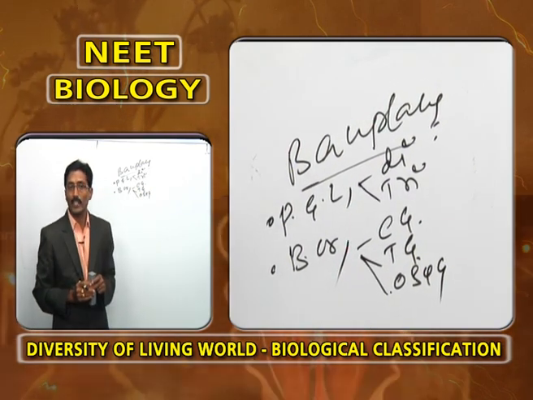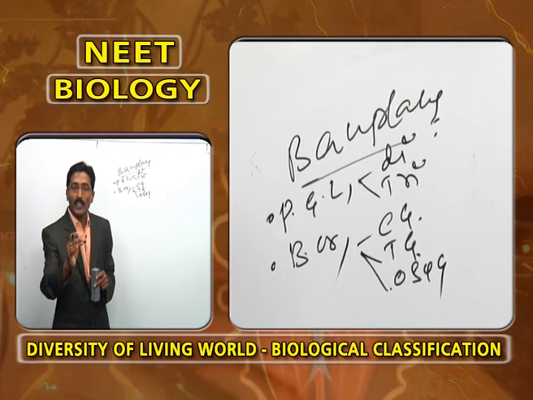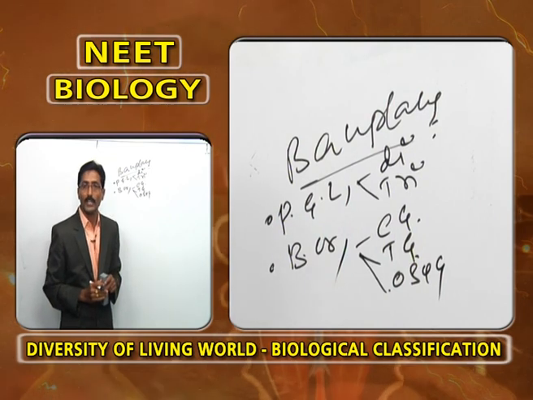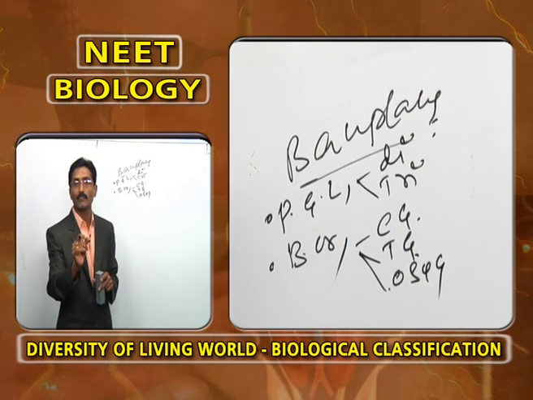What is meant by cellular grade of organization? The functions are performed by cells. What is the example for the cellular grade of organization? The best example is phylum Porifera.